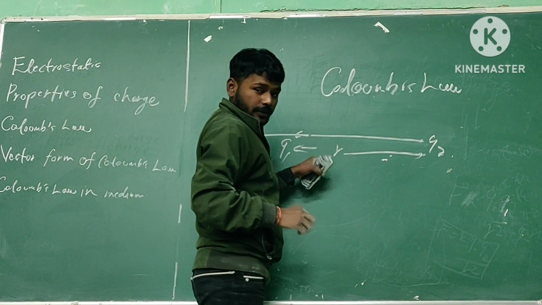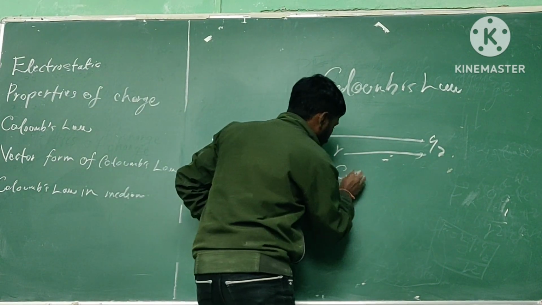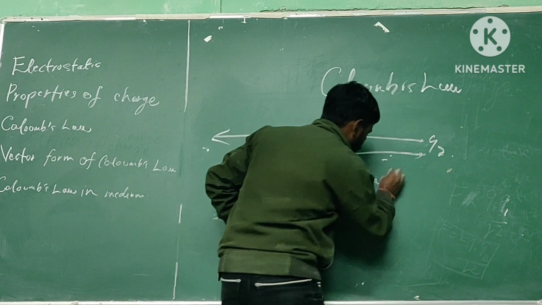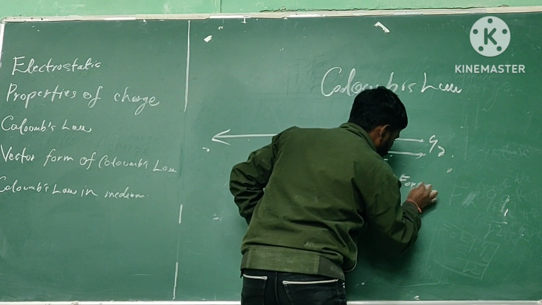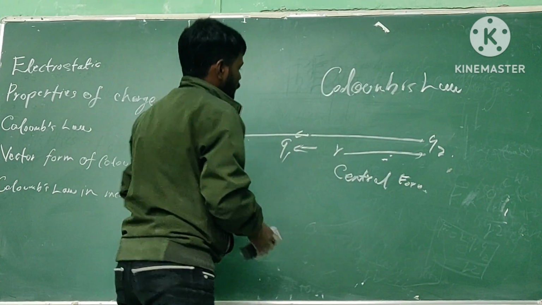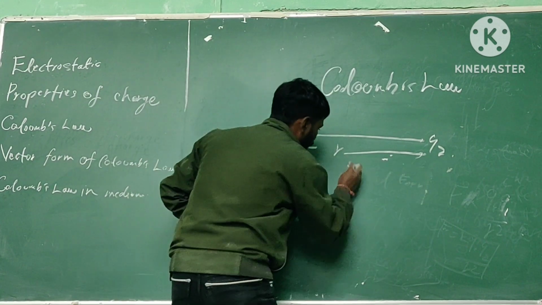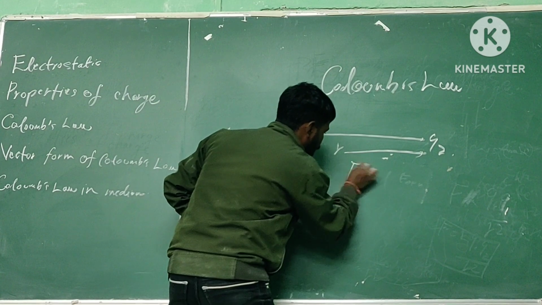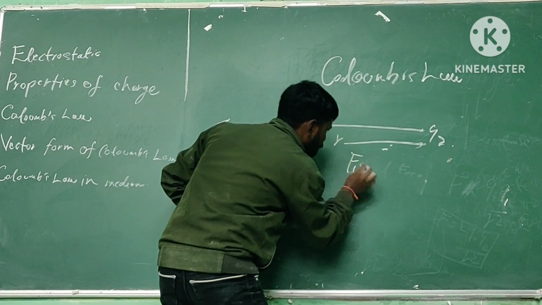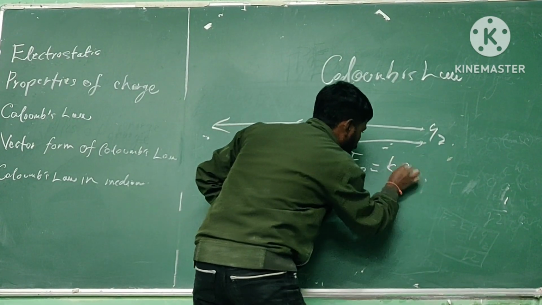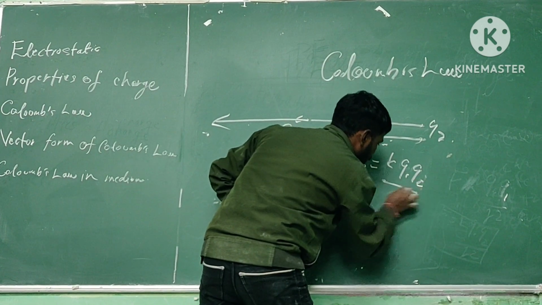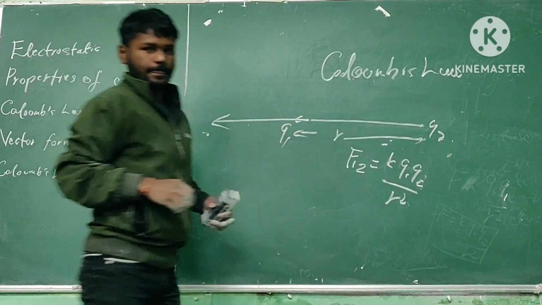In that situation the force is called a central force. Now we can calculate the force between q1 and q2, and it is given as force on 1 due to 2 is equal to k q1 q2 by r square.